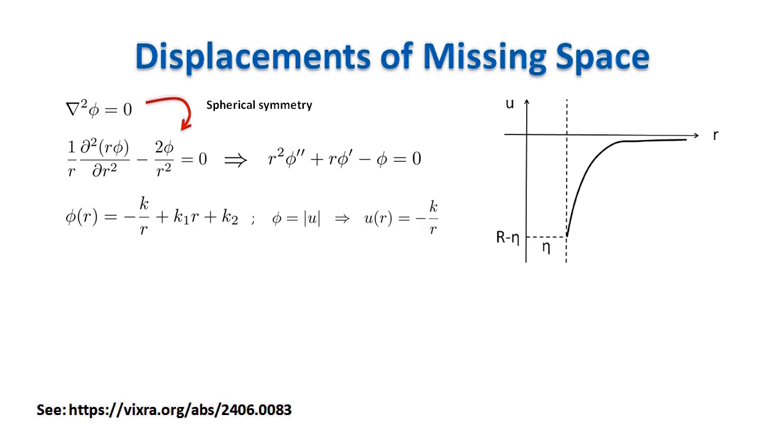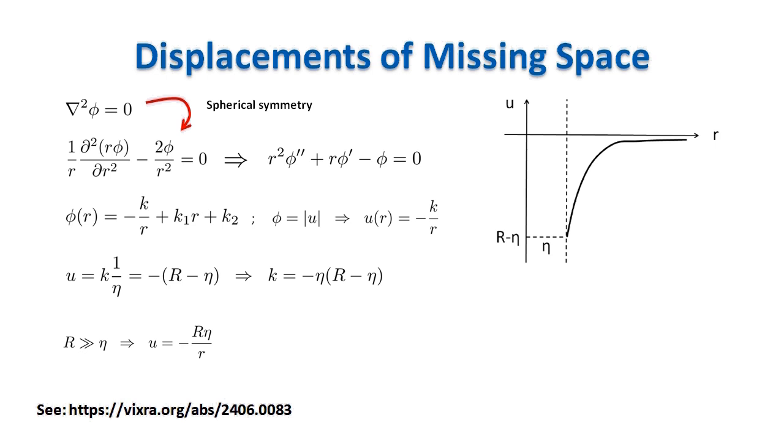We know that the potential is equal to the amplitude of the displacements, and therefore by solving for the potential, we are actually solving for the displacements. From the boundary condition at infinity, where displacement is 0, we see immediately that the constants k1 and k2 are 0. And from the boundary condition at eta, on the radial coordinate, we find easily k.